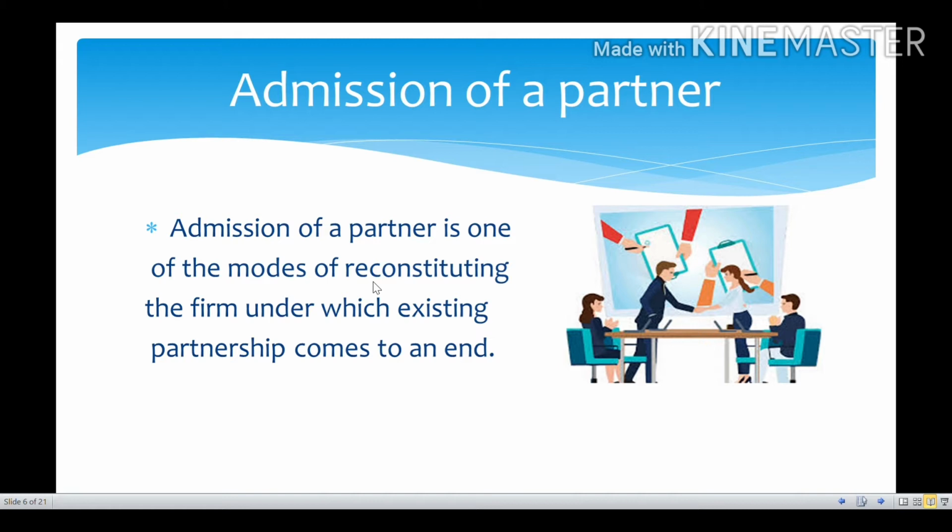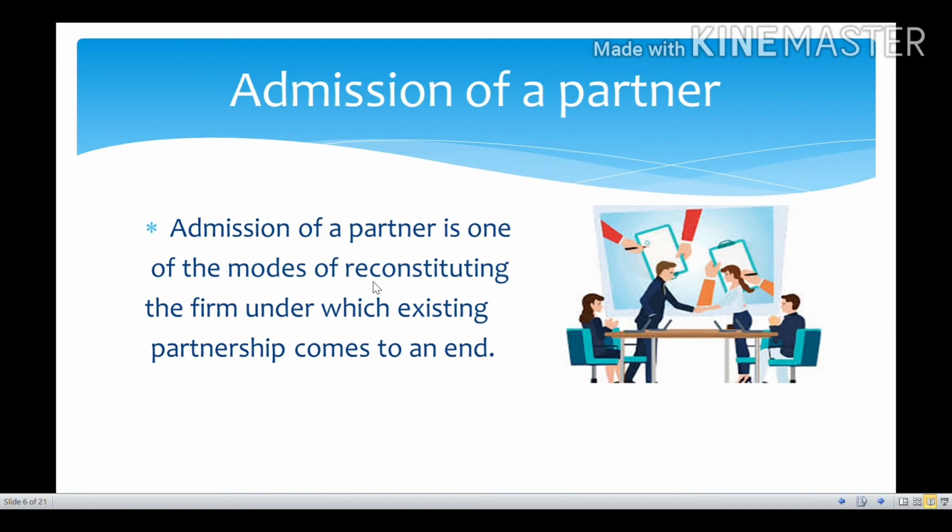So whenever a new person is going to be admitted in our partnership firm, whatever the old partnership firm we have made before, suppose before A, B, C are the partners, for example, and now they are going to admit D partner. So whatever the profit sharing ratio or whatever the losses sharing or whatever the dues are there, that will be limited to that previous partnership only.